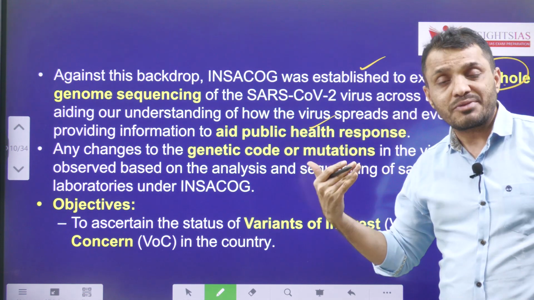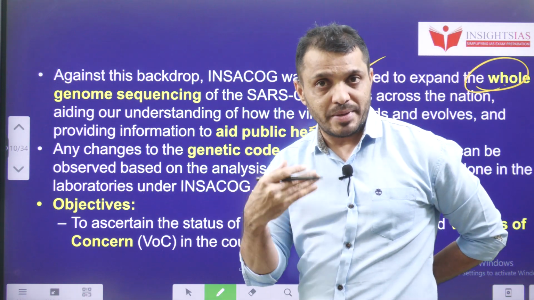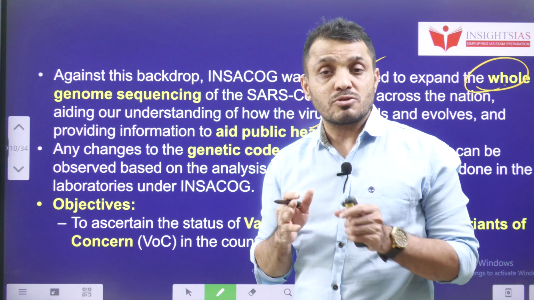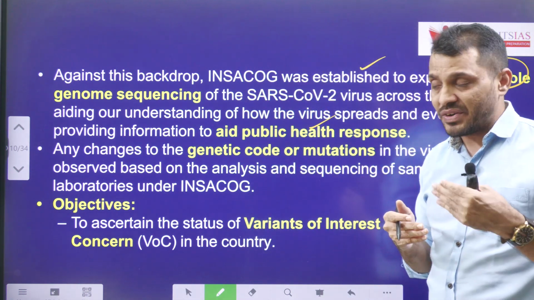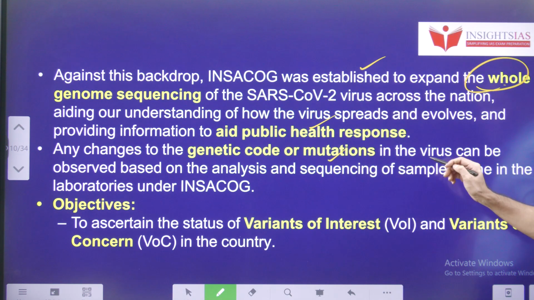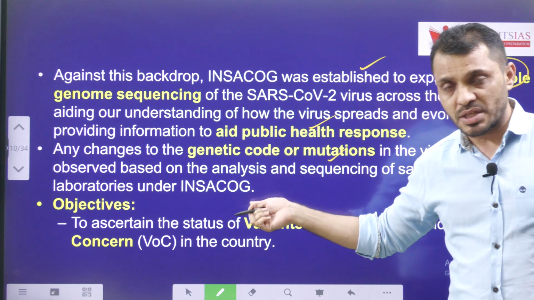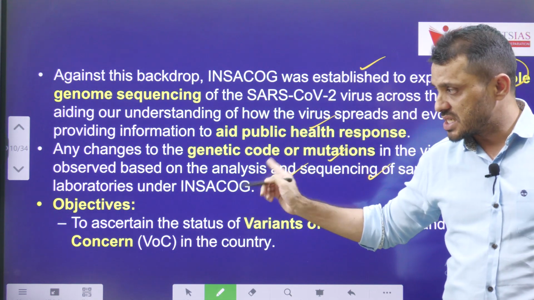If any modifications are happening in the COVID virus, then that information will be communicated to the companies who are making vaccines so that the vaccine also can be modified accordingly. Any changes to the genetic makeup or mutations in the virus can be observed based on the analysis and sequencing done by labs under the INSACOG.